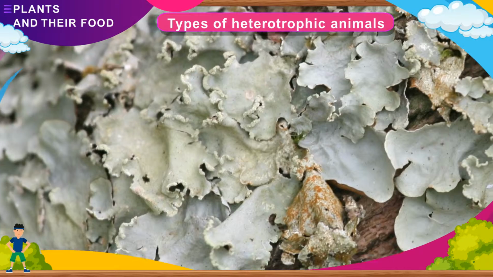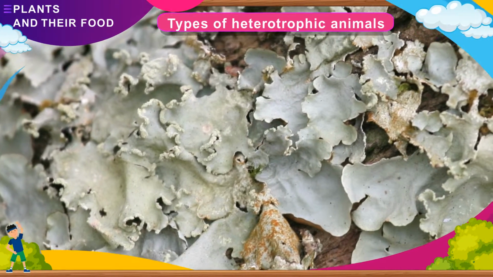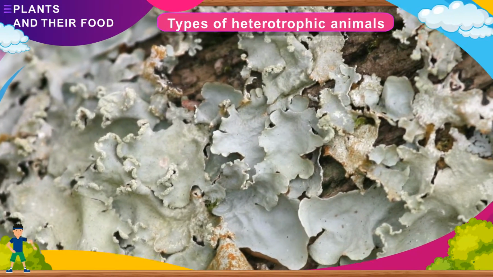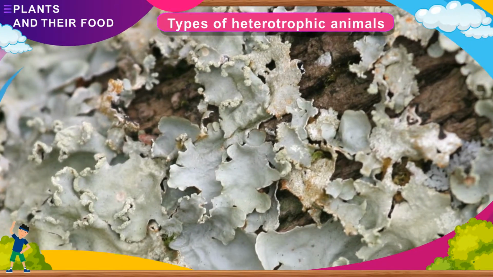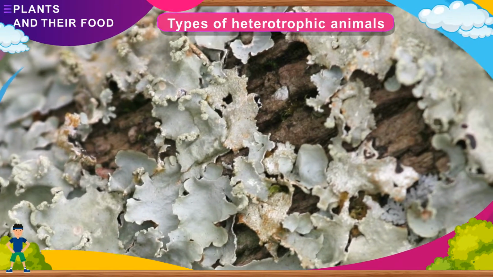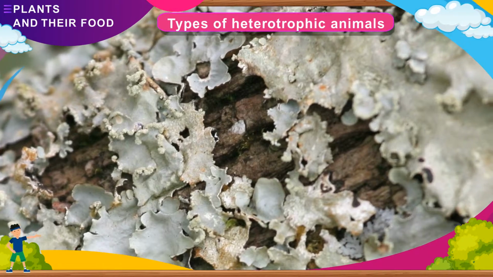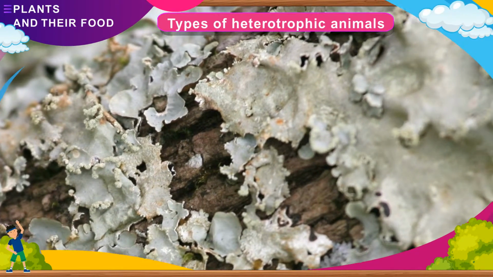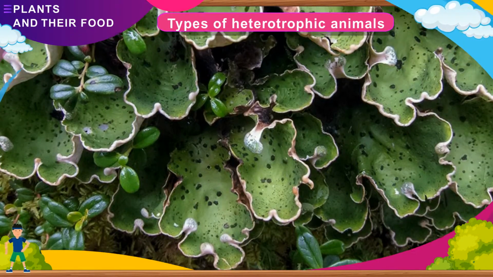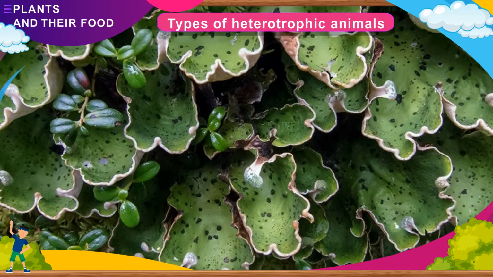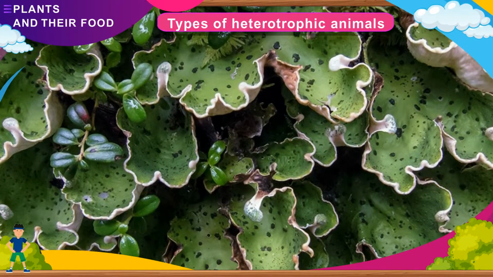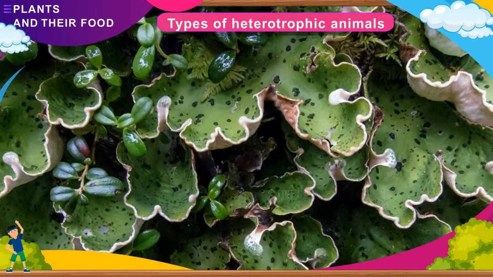Symbiotic. Two organisms of different kinds that live jointly and both benefit from each other are called symbiotic. For example, alga, which is an autotroph, and fungus, which is a saprophyte, live together as lichen. The fungus supplies water and minerals to the cells of alga, while the alga supplies food to the fungus.